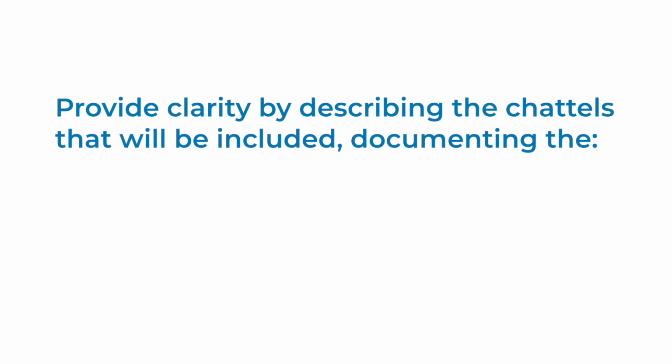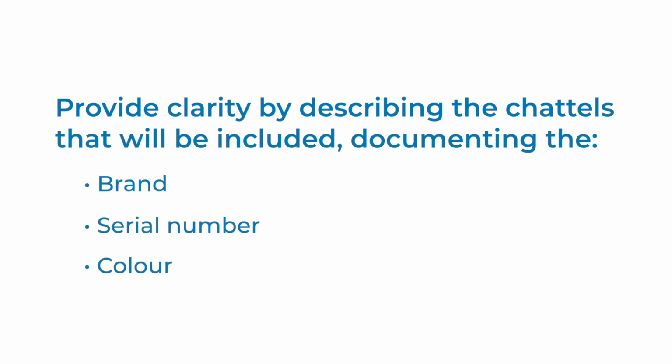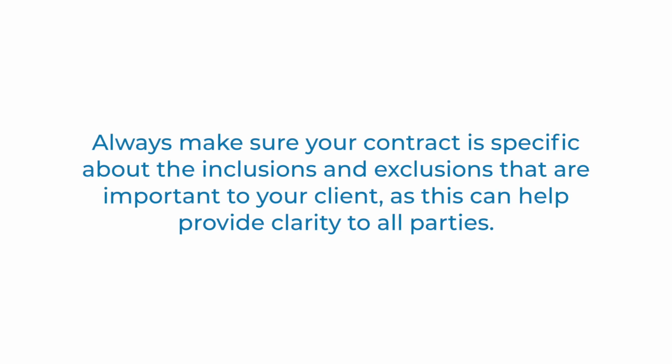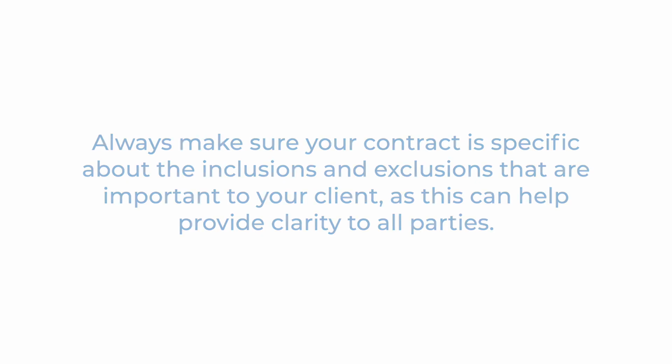To provide clarity, it's helpful to describe the chattels that will be included in the contract. This may include documenting the brand, serial number, and/or color. Always make sure your contract is specific about the inclusions and exclusions that are important to your client, as this can help provide clarity to all parties.